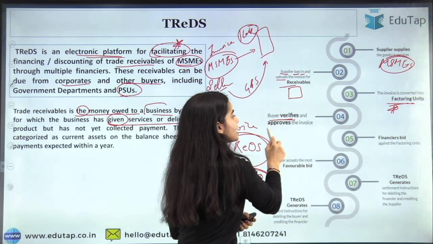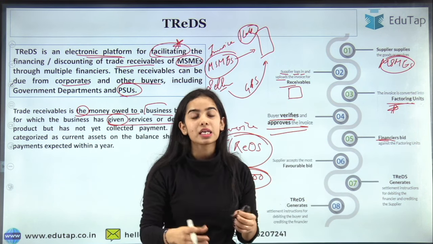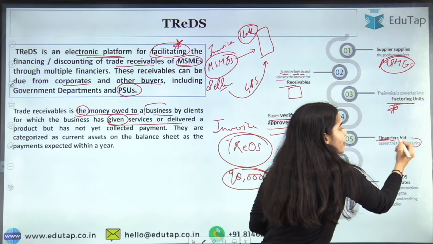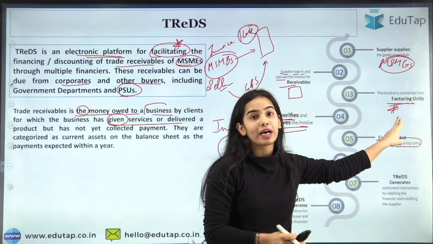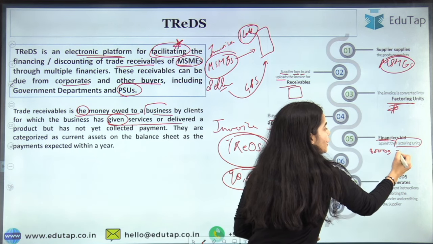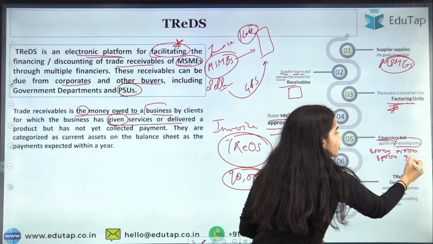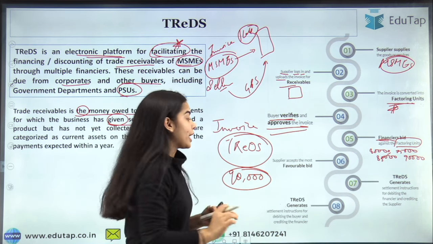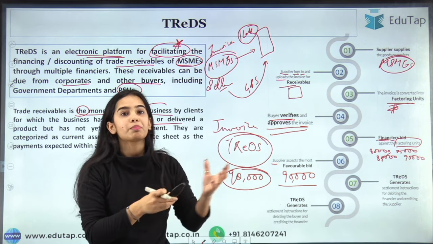So the buyer verifies and approves the invoice, and then the financiers, which can be some bank or some NBFC, will bid against the factoring unit. The factoring unit is of 1 lakh. The government department has to pay 1 lakh, but one says we are only going to pay 75,000, another says 80,000, another 85,000, and another says I am going to pay 90,000. So the supplier accepts the most favorable bid, that is the 90,000.